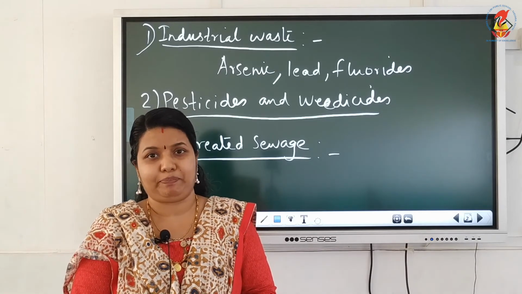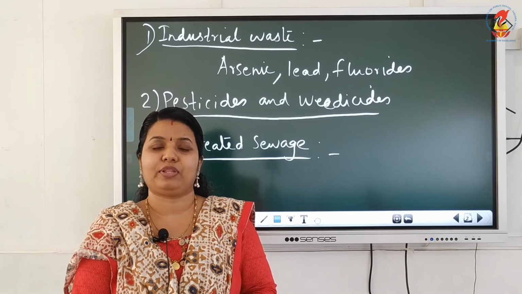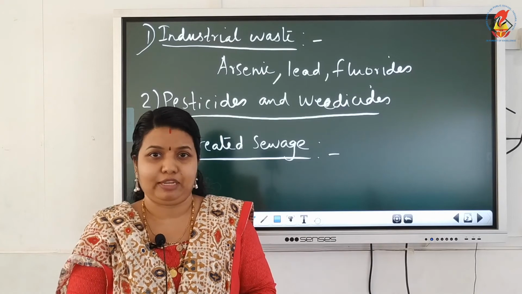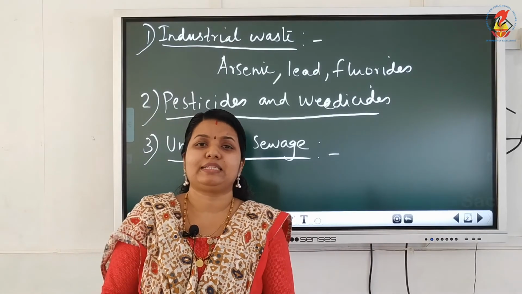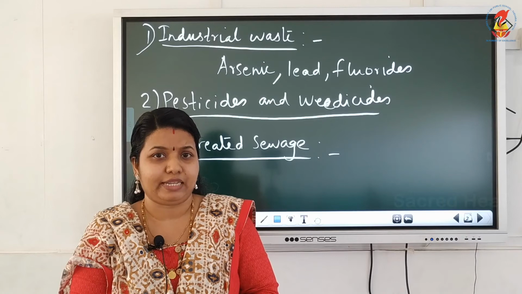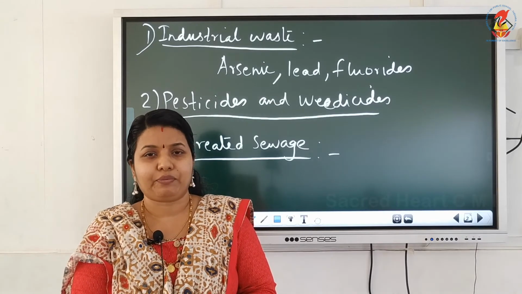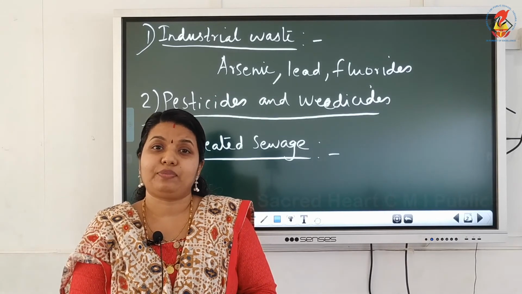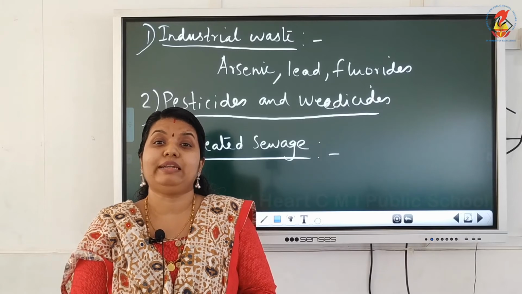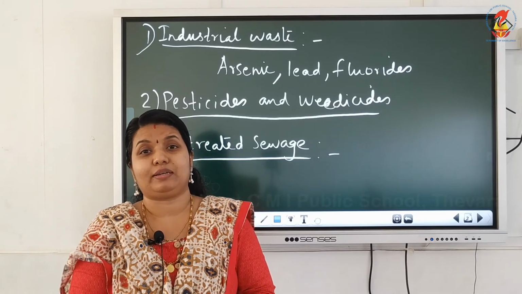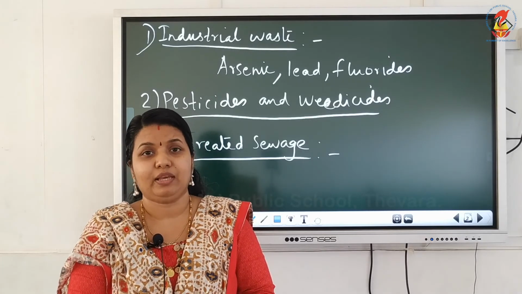Millions of people depend on this river for their daily needs and their livelihood. But recently, a study by the Worldwide Fund for Nature, WWF, has shown that Ganga is among the 10 most endangered rivers of the world.